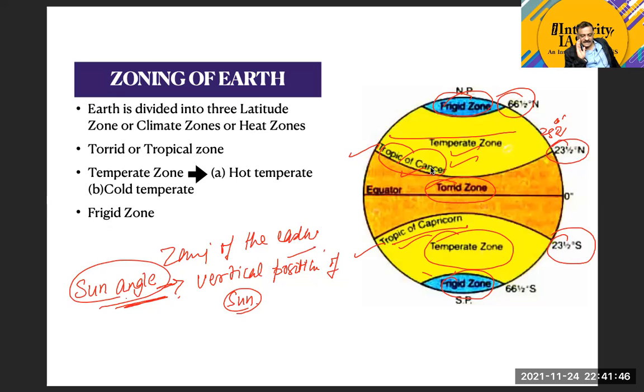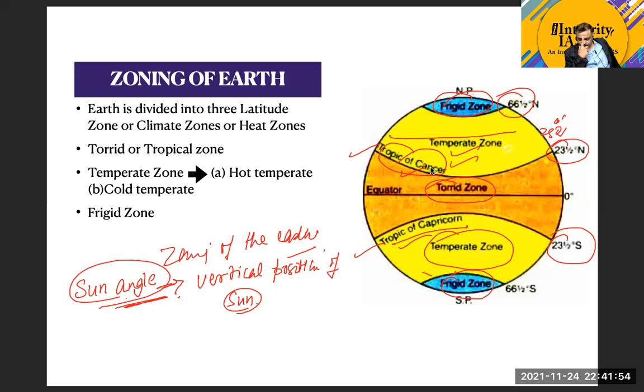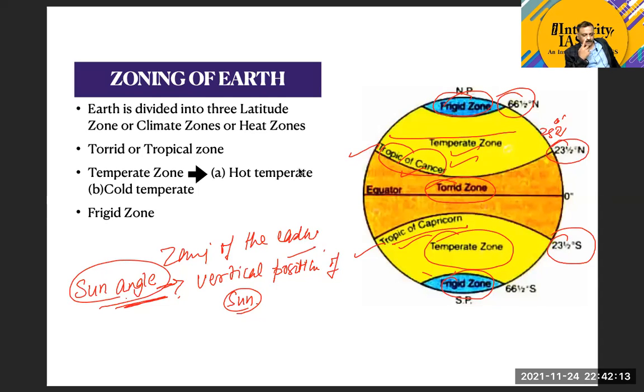Is this clear to all of you? Yes, sir. Okay. Now Pratik, or what is your name, Sukhdev? Pratik, do you have any doubt about this?